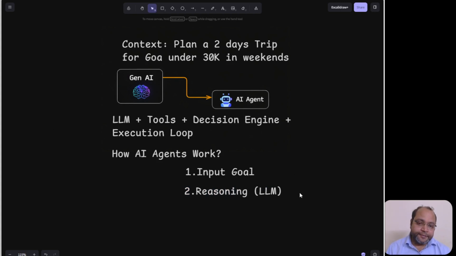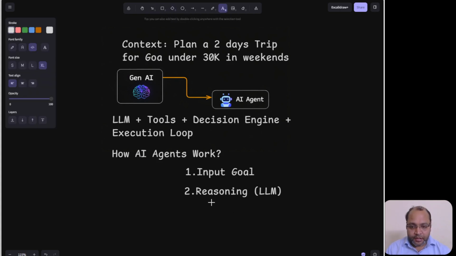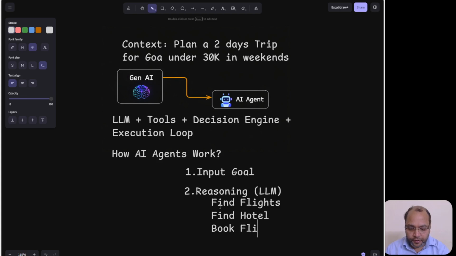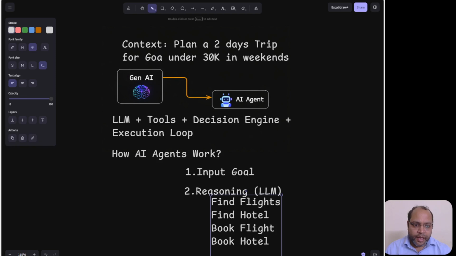Now what will happen inside this? The agent will start reasoning. It divides the complete intent into parts. How? It will find flights, find hotel, book flight, book hotel, and then plan the itinerary as well.